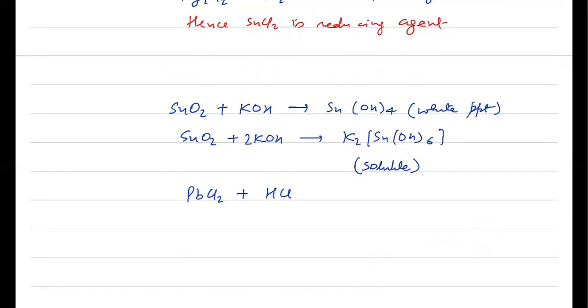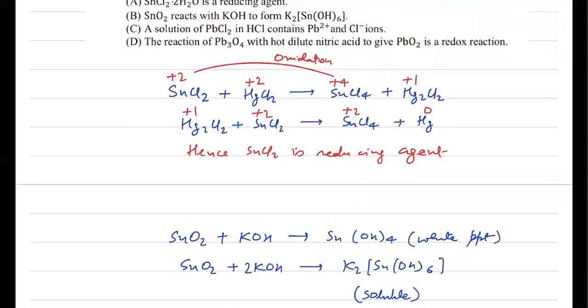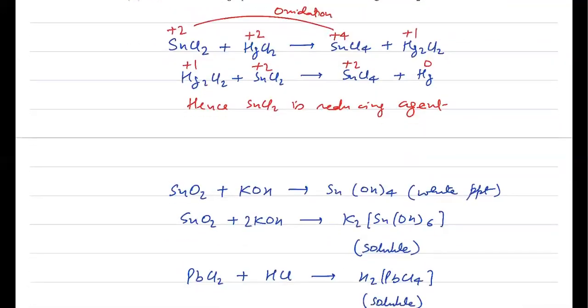So PbCl2 treated with HCl actually forms H2PbCl4. This is the complex form and this is a soluble one. You can say very little amount of Pb2+ and Cl- will be there. If you consider the sparingly soluble substance and that solubility factor, if you check, Pb2+ and Cl- are present, then it is correct, or else it is a wrong statement.